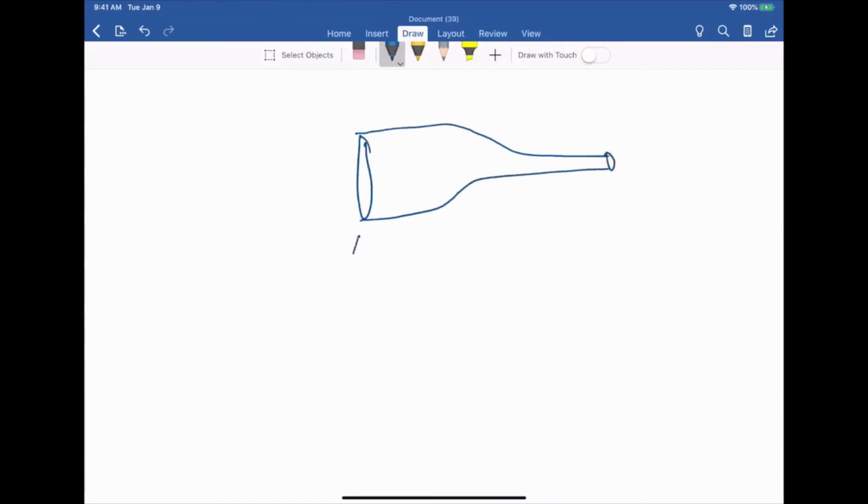Let's say that the area of the pipe over here is A1 and the area of the pipe over here is A2. Let's say that the velocity of the fluid over here is V1 and the velocity of the fluid over here is V2.